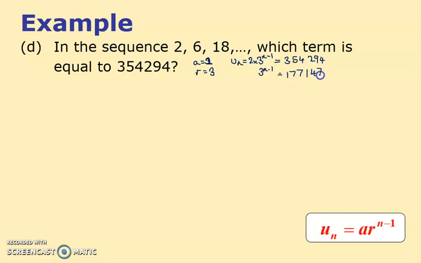Now to do this, of course, we've got this posh button on the calculator. Well, I suppose the trick is to suss that when we move this 3 over, the n minus 1 will become log to the base 3. That's what we've seen when we've done logarithms. So if I do that, now that has got its own button, log to the base 3 of 177147, I get 11. So n minus 1 is 11, and I reckon therefore n is 12.